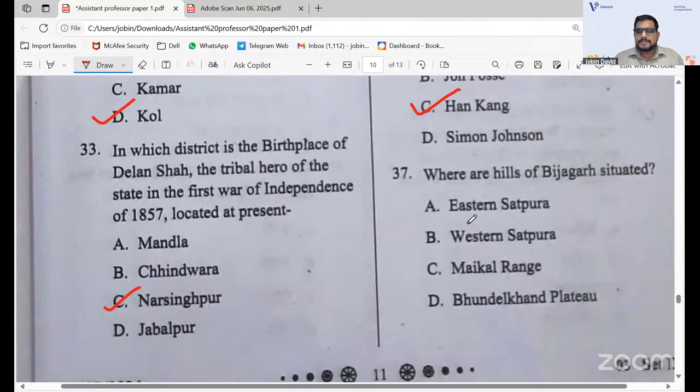Where are the hills of Bijagarh situated? The hills of Bijagarh are situated in western Satpura. Angel, it's actually the MPPSC assistant professor exam, the Madhya Pradesh PSC assistant professor exam.